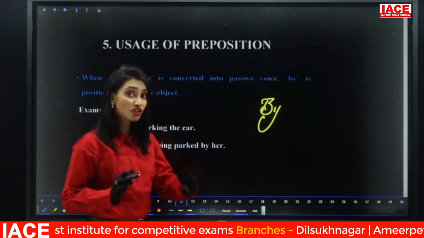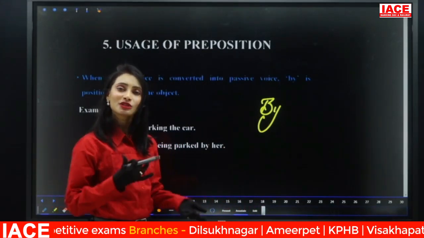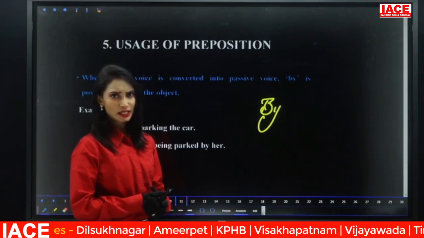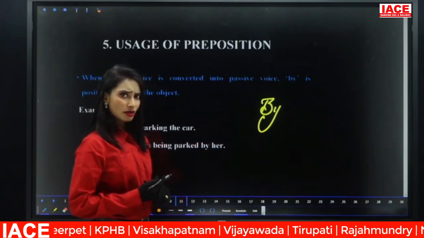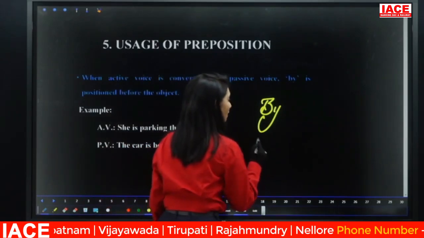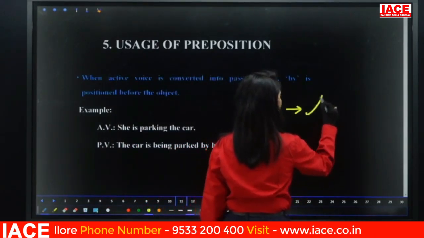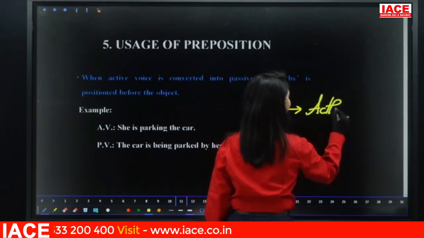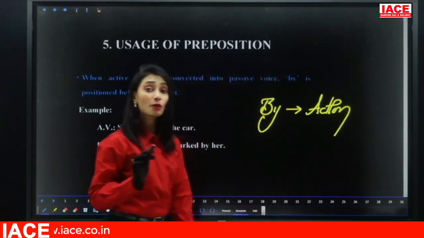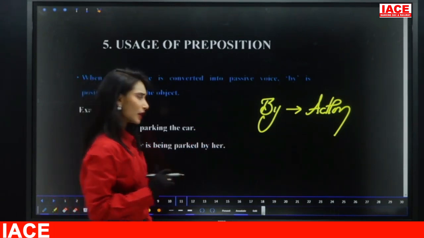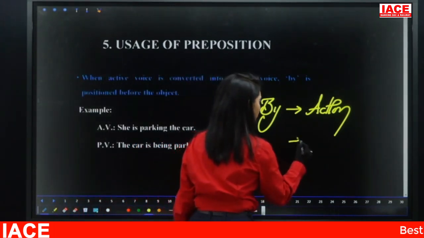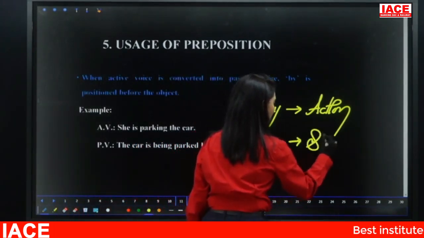When I say generally, that means there are some other usages with some exceptions. So generally by is used, but when do we use by? By is used when the verb indicates action. Other than action, that is state.